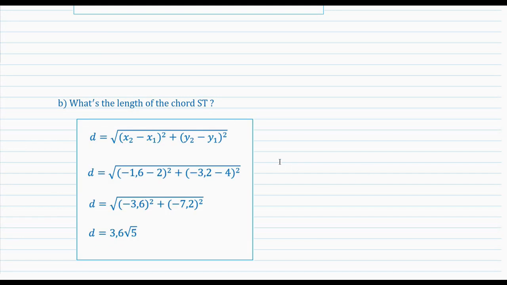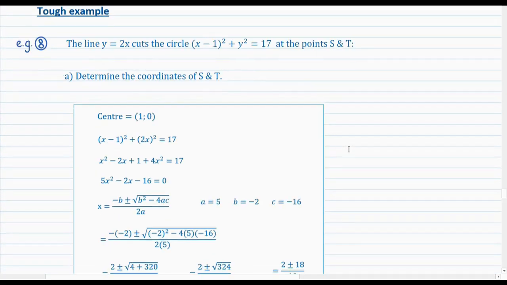So the actual calculation is relatively quick. The main bit is just interpreting the question correctly. So they ask, what's the length of the chord ST? Meaning the line joining S and T. And from the actual question, we know that the line cuts the circle at the points S and T.